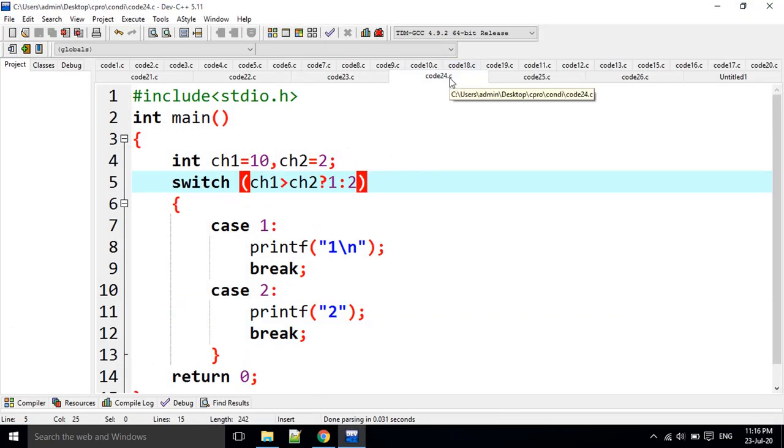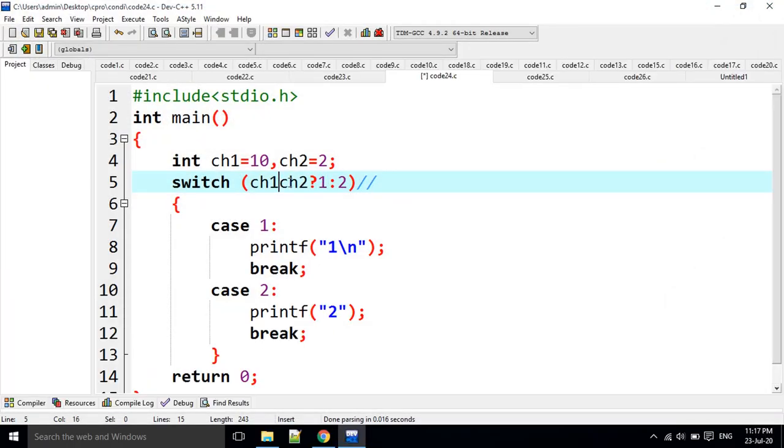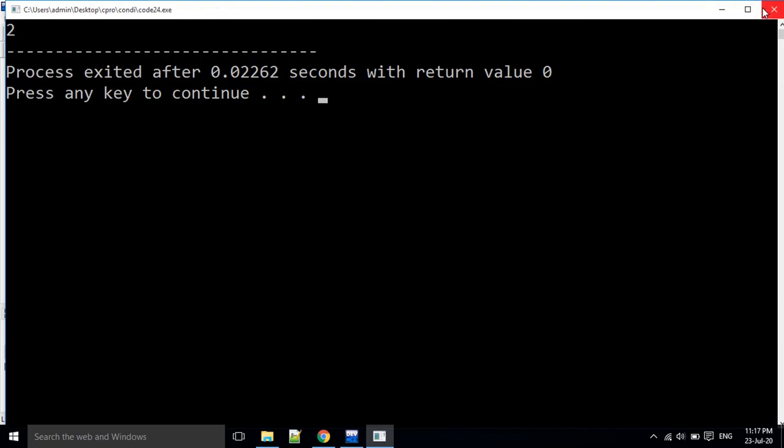Next question. Switch case with one ternary operator here. CH1, what is CH1? 10. Is 10 greater than 2, true or not? Yes, it is true. Then this is the first value. If it is false, then switch of 2. This is true, that's why switch of 1. It is going to print 1 here. For example, I change it to a false statement here, less than. CH1 is less than CH2. It is false, so it moves into case 2 here.